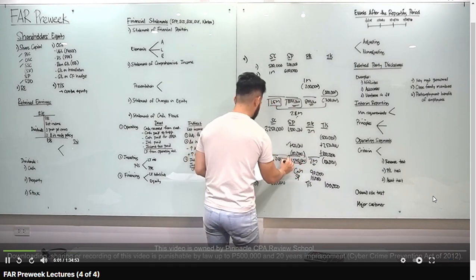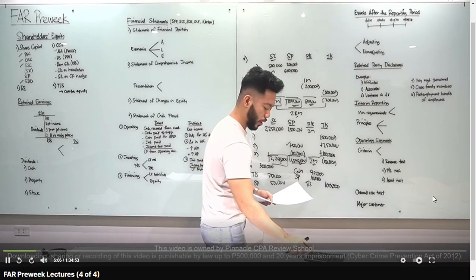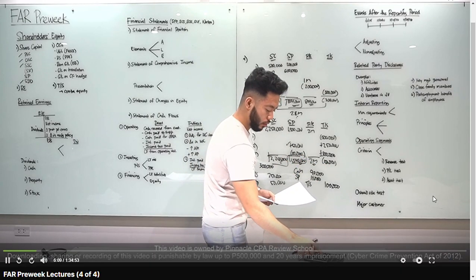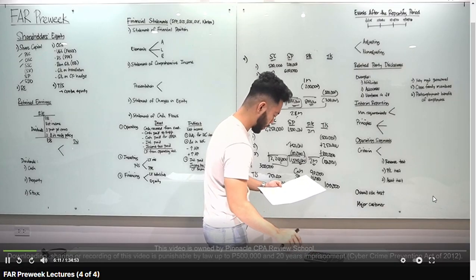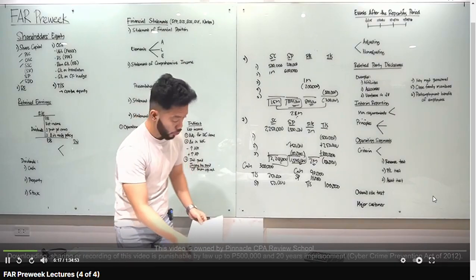Share capital, 2,250,000, letter A. Total shareholders equity, add natin lahat yan, 2,250,000. Plus 1,540,000, plus 2 million, minus 150,000. Answer natin class, letter A, 5,640,000. Easy. Okay, next. Let's go to retained earnings.